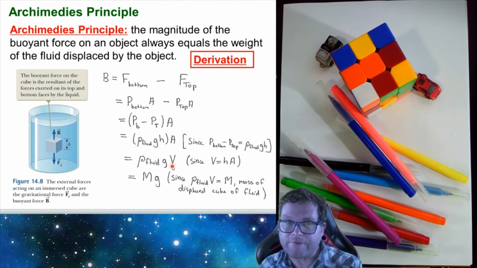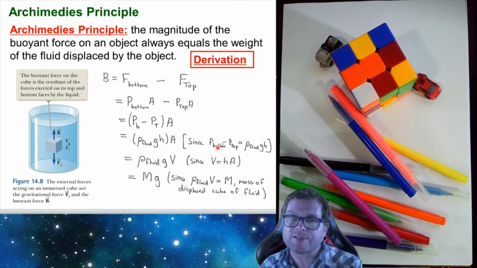And notice that if you multiply the density of the fluid together with the volume of the fluid, then you're going to get the mass of this fluid. So capital M is the mass of the fluid displaced by the cube. So the buoyancy force is equal to the mass of the fluid displaced by the little cube multiplied by g. This is a mathematical proof of Archimedes' principle.